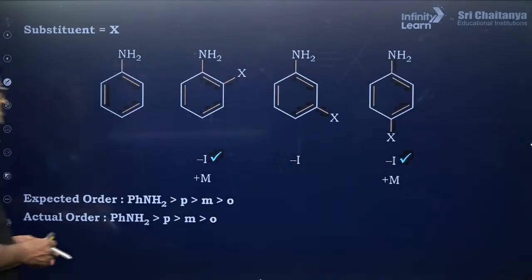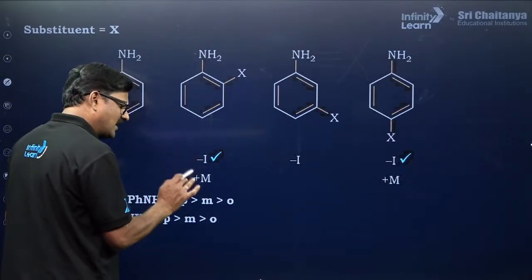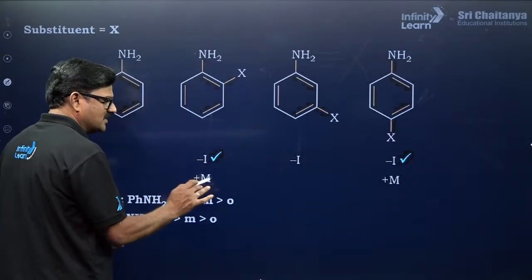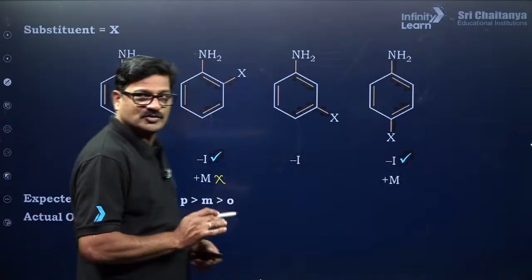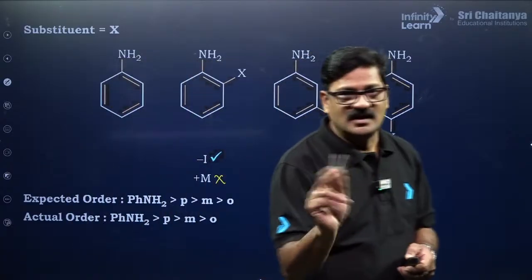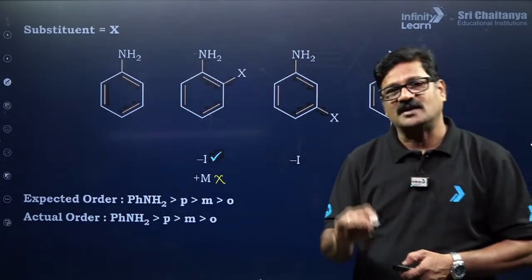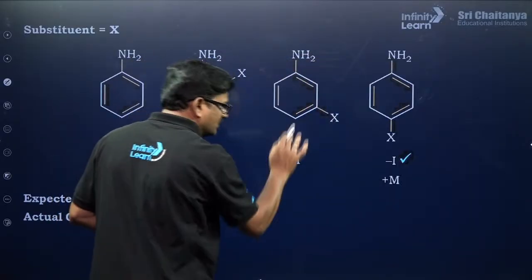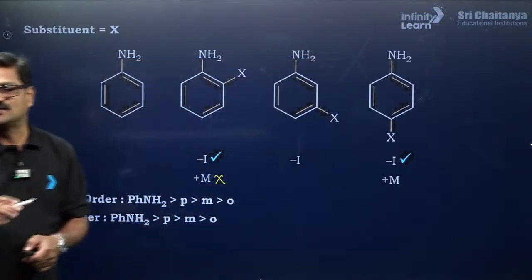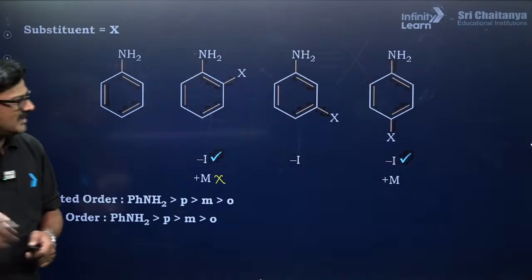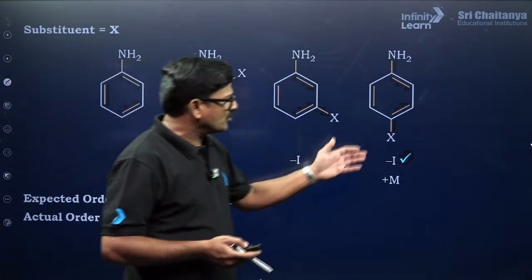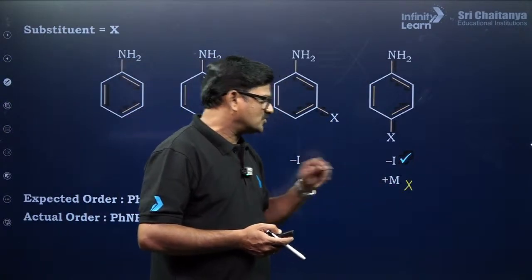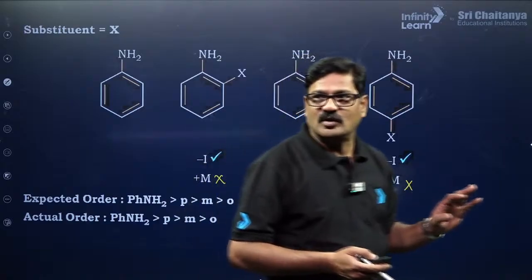Yes, if it is a halogen, it has an inductive effect as well as a mesomeric effect. For the halogens, never consider the mesomeric effect, consider only the inductive effect. And at the meta position only the inductive effect operates. Resonance will never operate at the meta position, so it is going to be a negative inductive effect, and the positive mesomeric effect will not work.